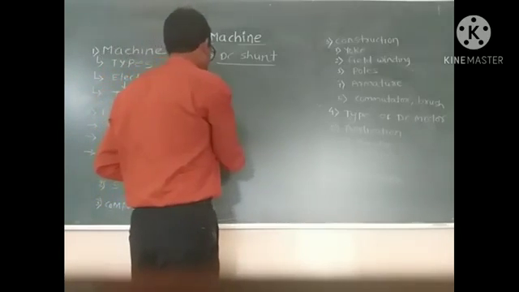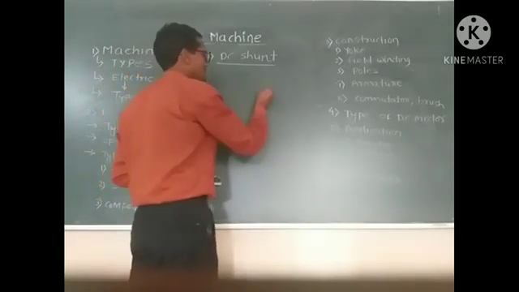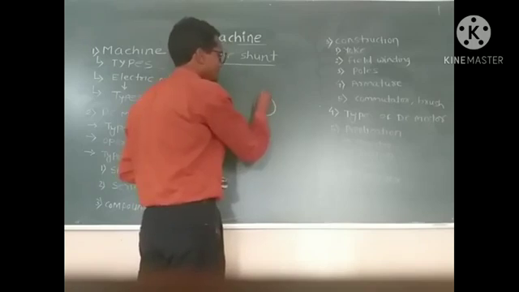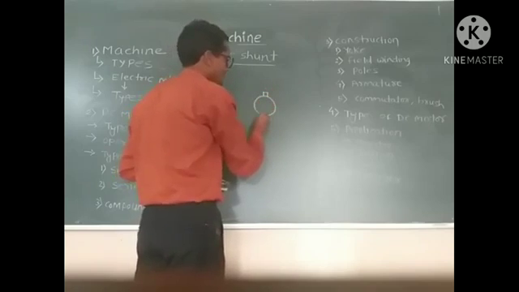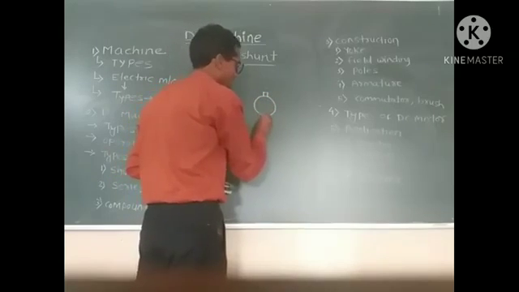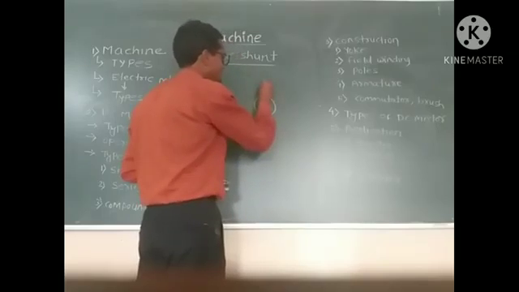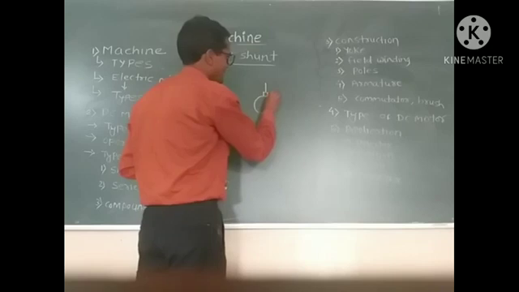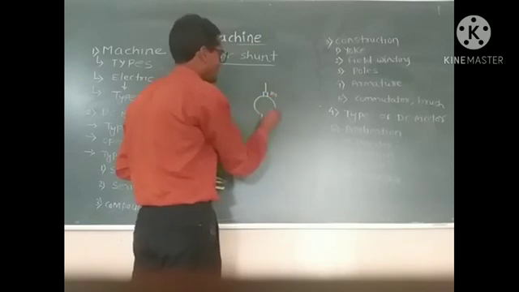Let us discuss the construction of the DC shunt motor. This is the armature of the DC motor. Each armature has two terminals, A1 terminal, A2 terminal.